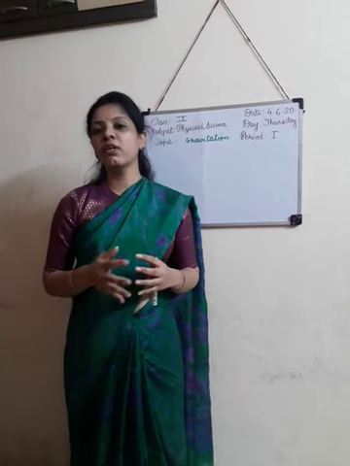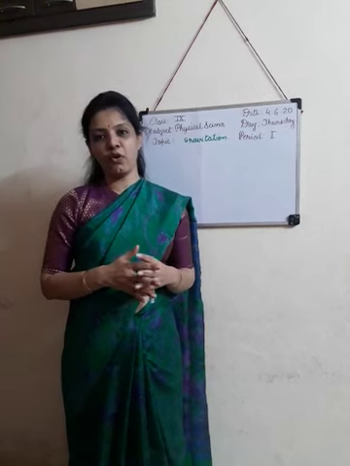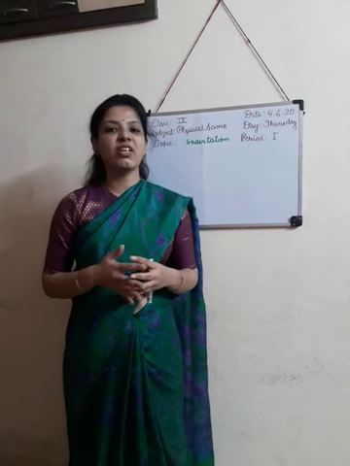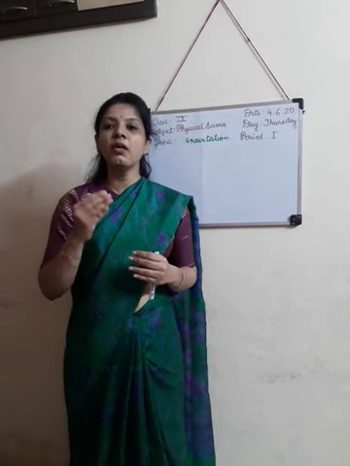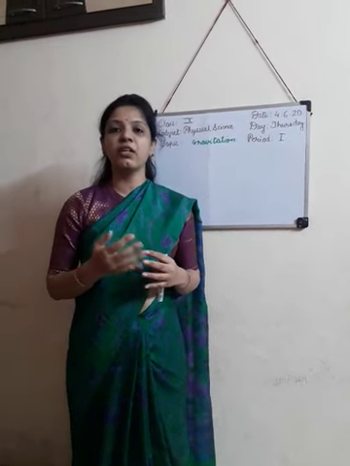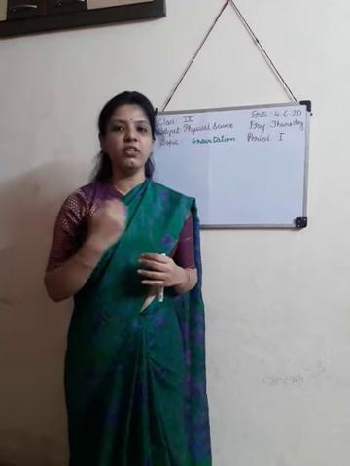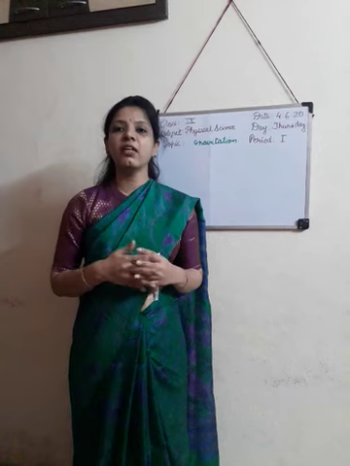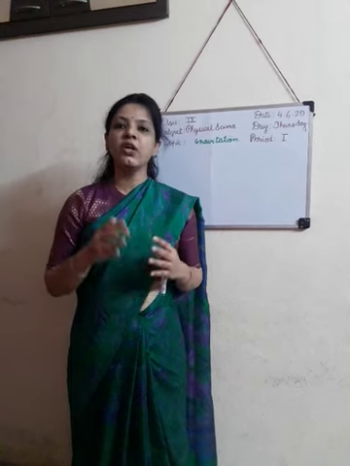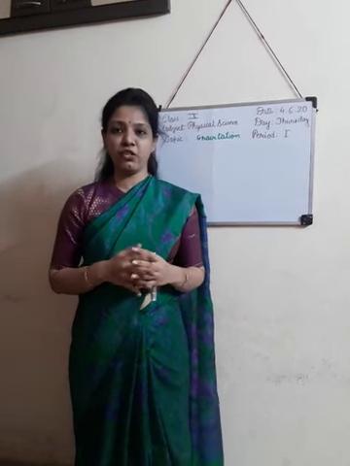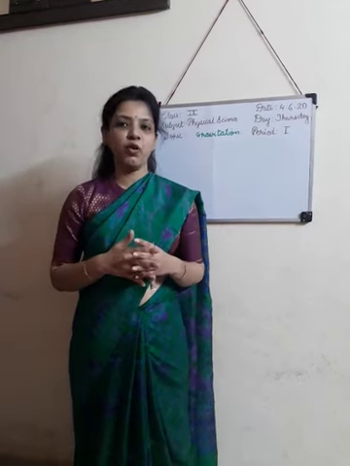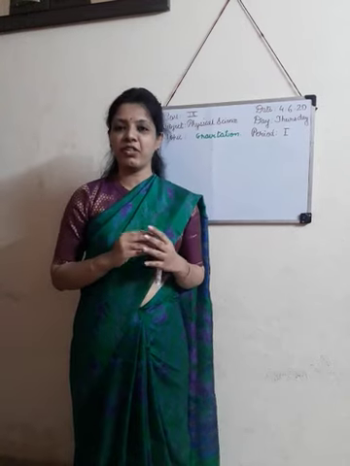After that, he also wondered why the moon does not fall on the earth. Then, after experimentation and observation, he came to the conclusion that the moon revolves around the earth because of the force of attraction of the earth. He also said that the planets revolve around the sun because of a similar force. He called this force gravitational force, and he said that every object in the universe attracts every other object.